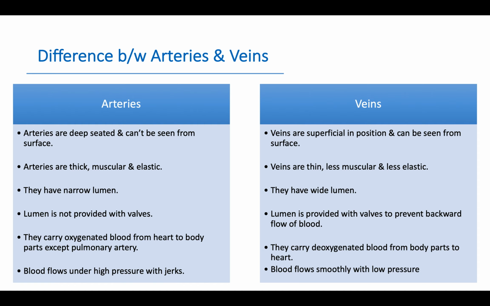Differences between arteries and veins. Arteries are deep-seated and cannot be seen from the surface of the body or through the skin, while veins are superficial in position and can be seen from the surface of the body or skin. Arteries are thick, muscular and elastic. Veins are thin, less muscular and less elastic.